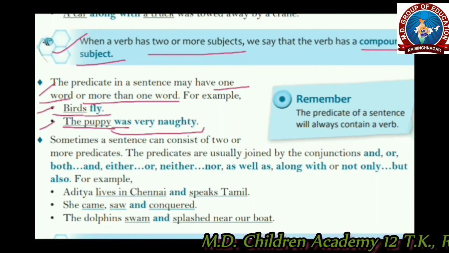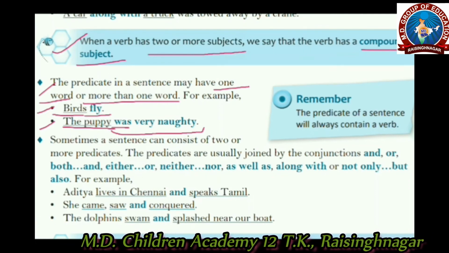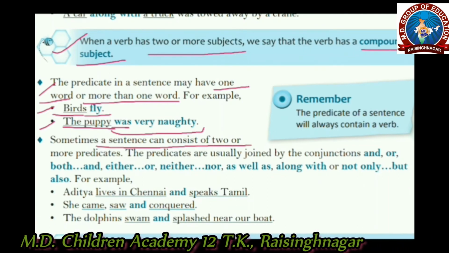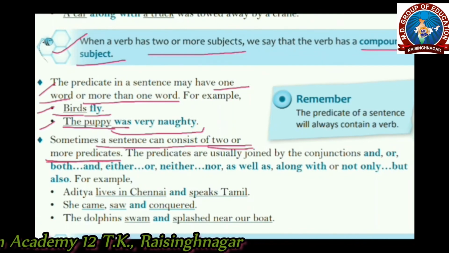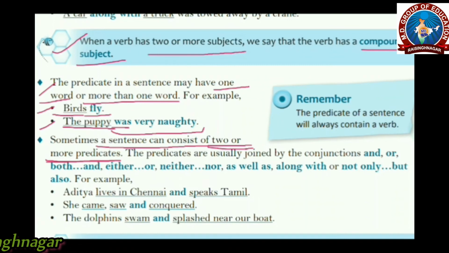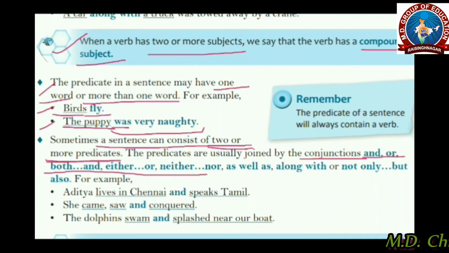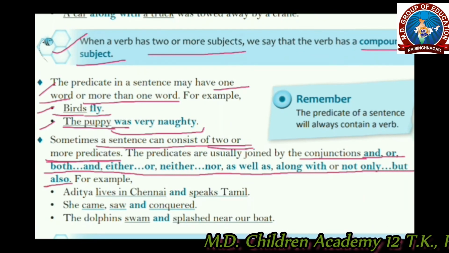Alright. And in a compound predicate, a sentence can consist of two or more predicates, which means more than one. The predicates are usually joined by conjunctions like and, or, both and, either or, neither nor, as well as, along with, and not only but also.